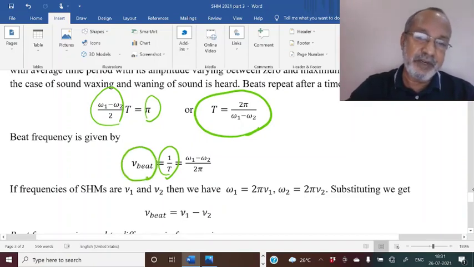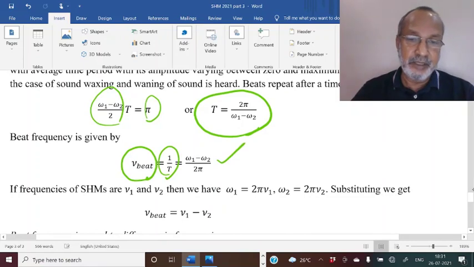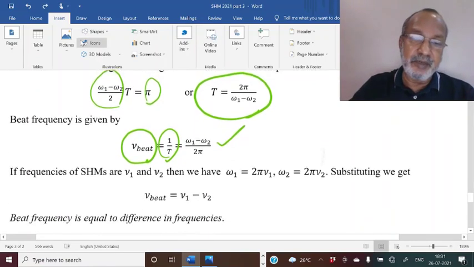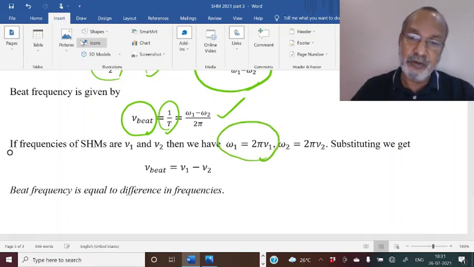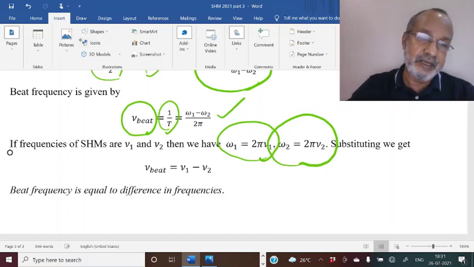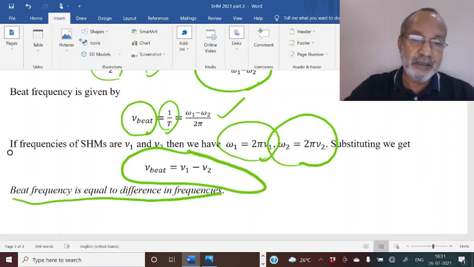So this is the beat frequency, that is equal to (omega 1 minus omega 2) by 2 pi. Now the relation between omega and nu is omega equals 2 pi nu. So omega 1 will be 2 pi nu 1, omega 2 will be 2 pi nu 2. If you substitute that, then 2 pi will cancel and we will get the final result: beat frequency is equal to the difference in frequencies.